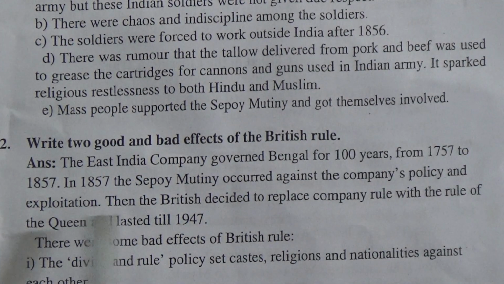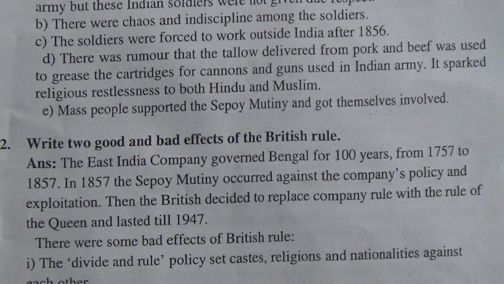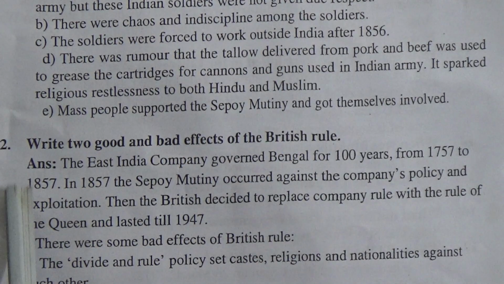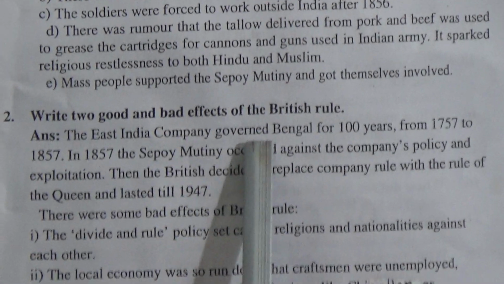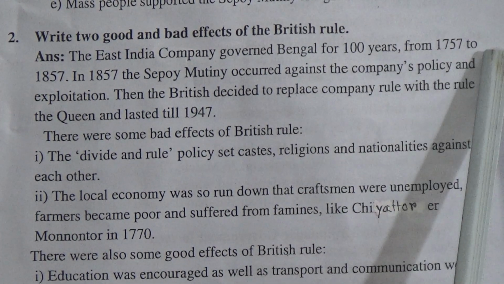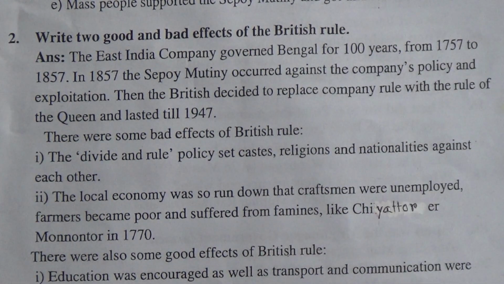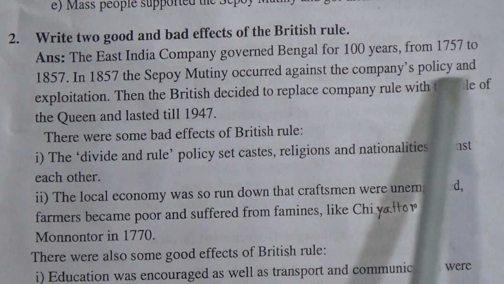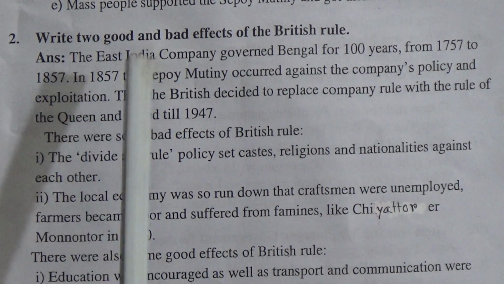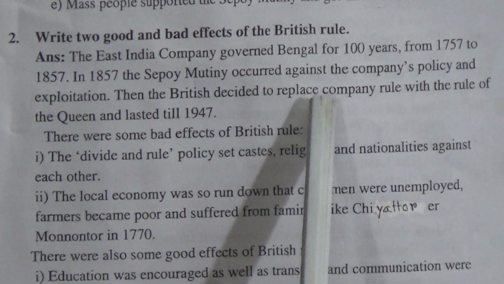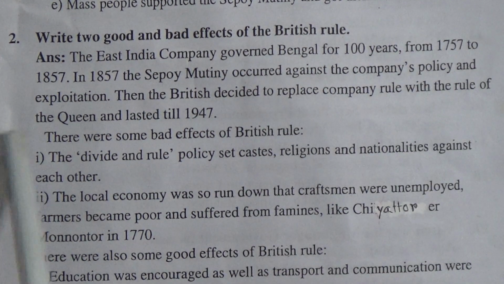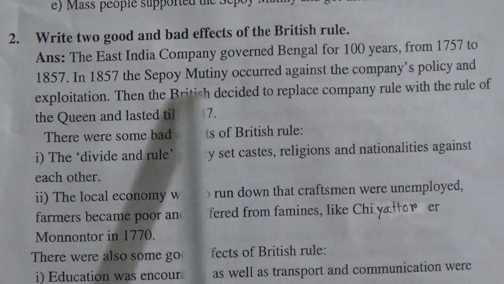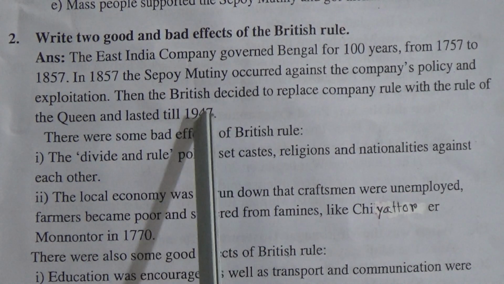So that is our first question. Our next question is: write 2 good and bad effects of British rule. The answer is: the East India Company governed Bengal for 100 years from 1757 to 1857. In 1857, the Sepoy mutiny occurred against the company's policy and exploitation. Then the British decided to replace company rule with the rule of the Queen, which lasted till 1947.